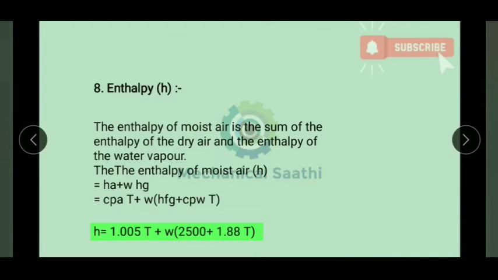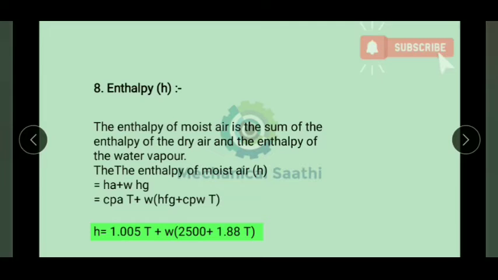Next one is enthalpy. Again you must have an idea about this. The enthalpy of moist air is the summation of the enthalpy of dry air and the enthalpy of water vapor. If we can calculate the enthalpy of dry air and the enthalpy of water vapor, then we can calculate the enthalpy of moist air.